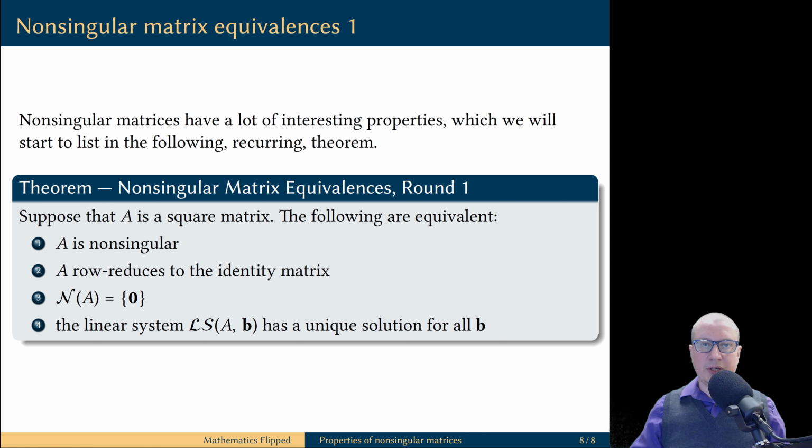Suppose we have a square matrix A, then the following statements are equivalent. A is a non-singular matrix. A row reduces to the identity matrix. The null space of the matrix A is trivial, which means it only includes the zero vector, and the linear system with A as a coefficient matrix has a unique solution for all possible vectors of constants b.